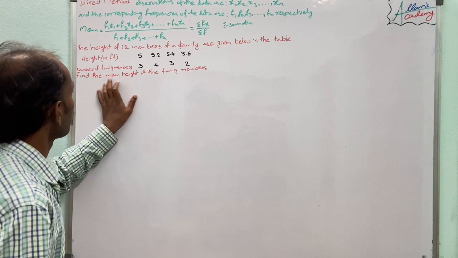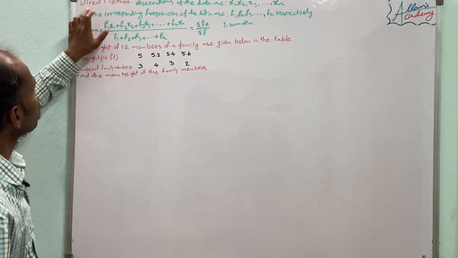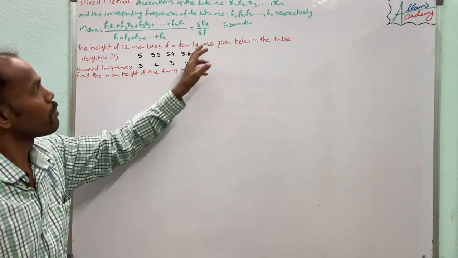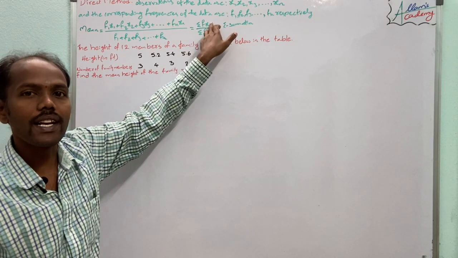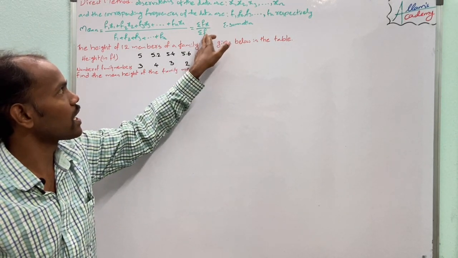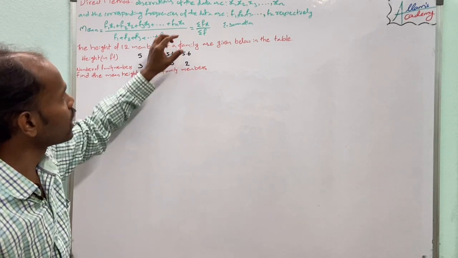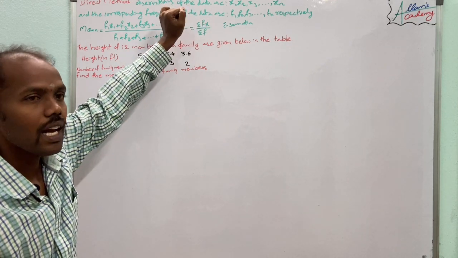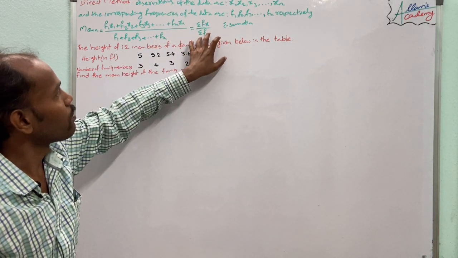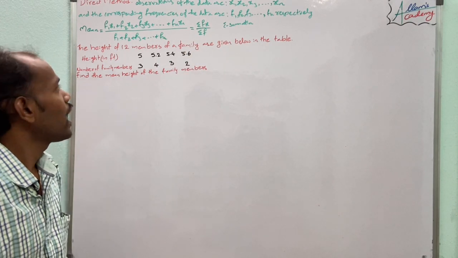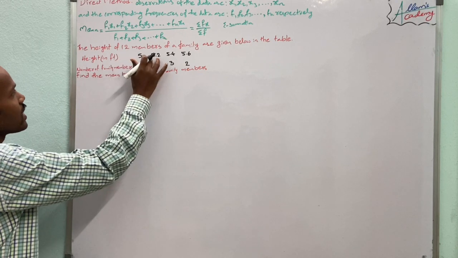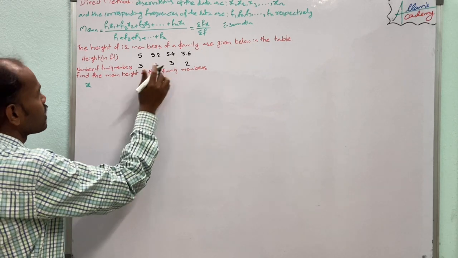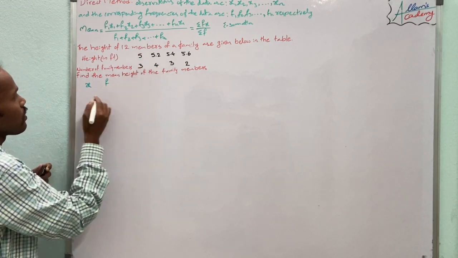Here we want to find the mean, so we use the direct method. The principle for calculating the mean by the direct method is summation fx by summation f. So we have to calculate the sum of the product of frequency and observation x, and the sum of the frequencies. Here the given height is x, and the given number of family members is the frequency.